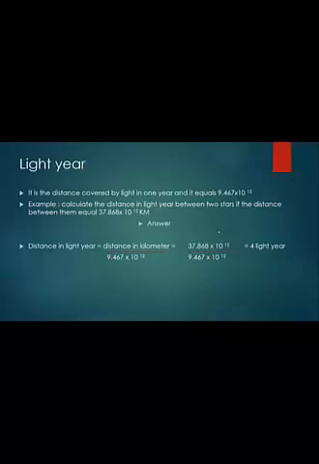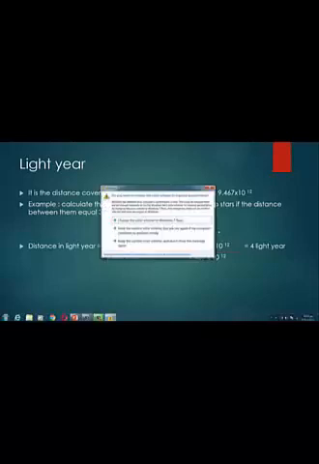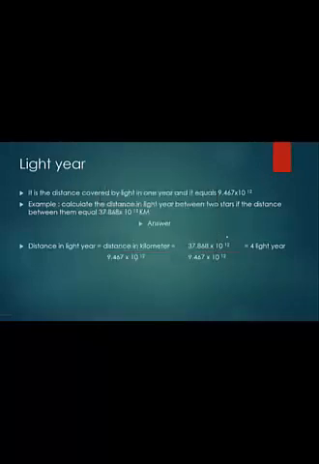For example, if you are asked to calculate the distance in light years between two stars, and the distance between them is equal to 37.868 times 10 power 12 kilometers, the answer is: distance in light years equals the distance in kilometers given in the problem, divided by the fixed number 9.467 times 10 power 12.